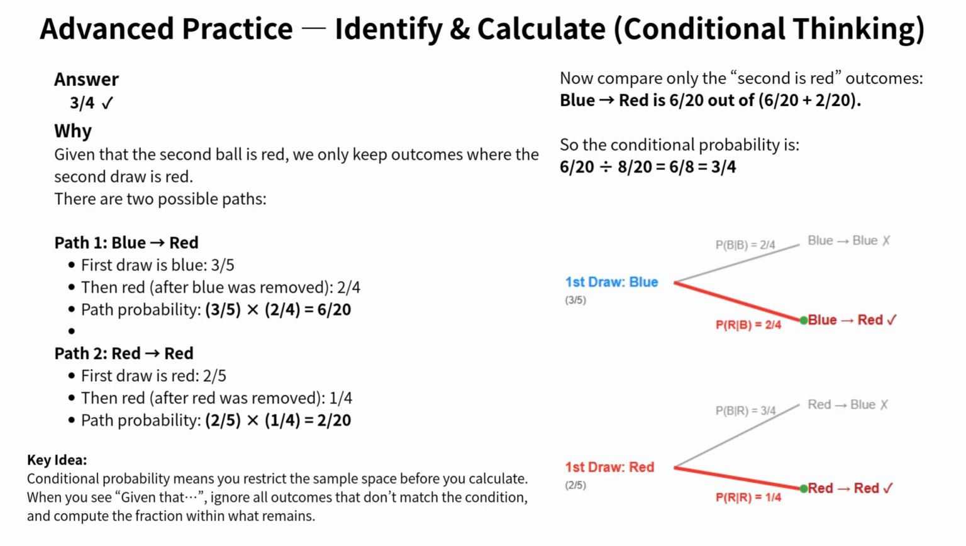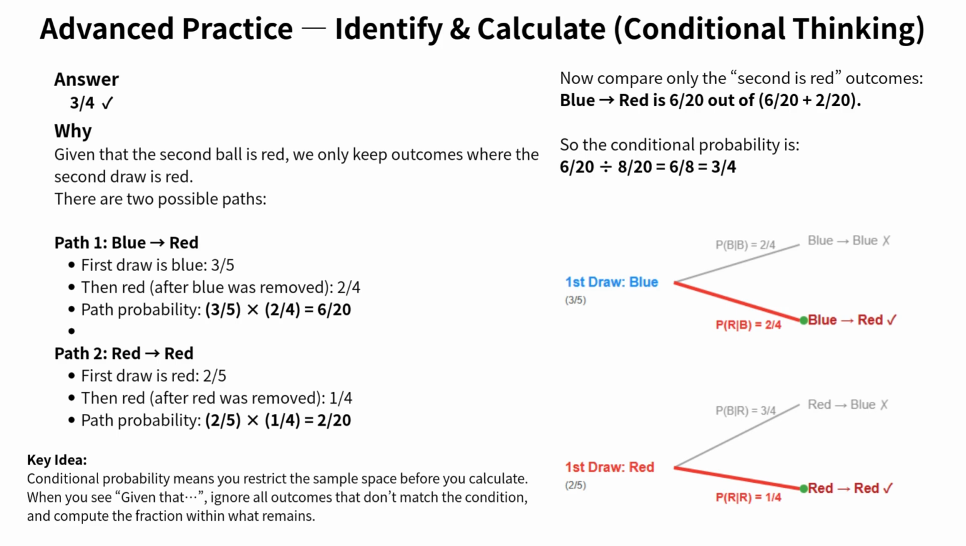Now, among the outcomes where the second is red, the question asks, given that the second ball is red, what is the probability that the first ball was blue? So we are asking, out of all the second is red cases, what fraction of them came from the path that starts with blue? That's exactly what the slide shows next. So the conditional probability is 6/20 divided by 8/20 equals 6/8 equals 3/4.